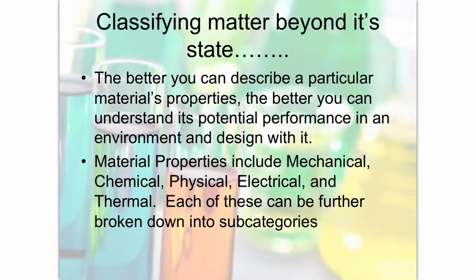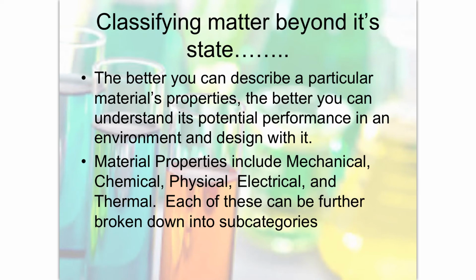Now that we have an understanding of what matter is and the phases of matter and how to describe the phases of matter from a particle standpoint, the next thing we want to be able to do is to classify matter beyond its state of matter. So in other words, yeah, we know it's a solid, liquid, or gas, but what else do we know about it? And this is where we're going to better describe using material properties. And the better you can describe a material's properties, the better you can understand its performance in an environment, and also you're able to design with it. So let me explain what that means.